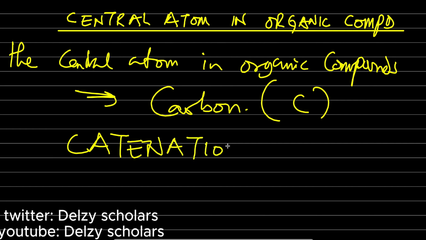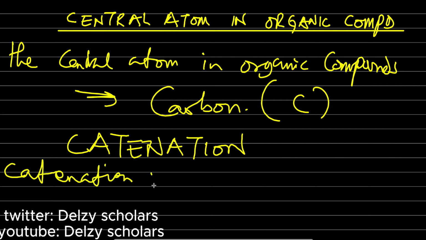All right, so all organic compounds, the ones you can remember and the ones you can't really remember, they all have carbon as their central atom. Now, why is it not any other atom? Why carbon? The reason is that carbon has a uniqueness called catenation. And what is catenation? It is the ability of carbon to form a stable long chain with itself and atoms of other elements.